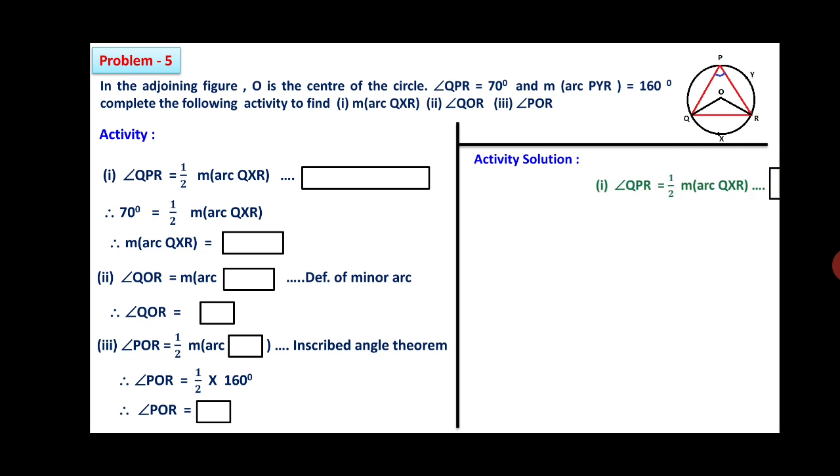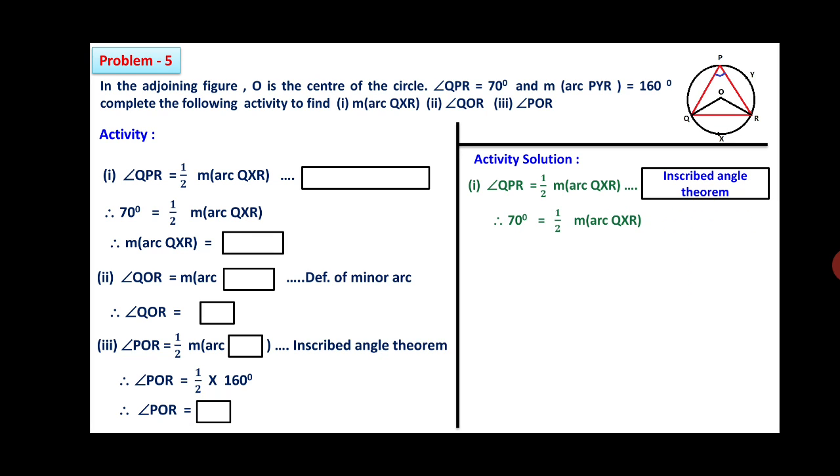So friends, we'll continue with the solution of this activity. Angle QPR is equal to half into measurement of arc QXR, and the reason in the box will be inscribed angle theorem. Secondly, 70 degree is equal to half. We have to put the value of QPR. 70 is equal to half into measurement of arc QXR. 2 goes to the left hand side, it will be multiplied. Therefore, measurement of arc QXR is equal to 140.